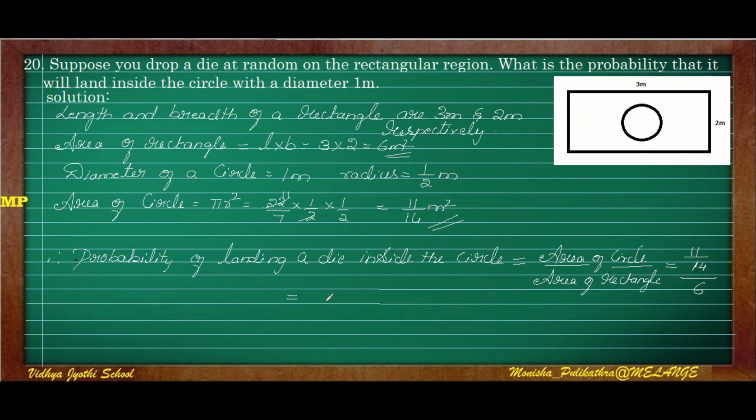If we take it in the reciprocal way, it becomes 11 by 14 into 1 by 6, which is equal to 11 by 84. So for this probability, 11 by 84, the die will fall inside the circle. I hope you understood this. If you have any doubt from question number 11 to 20, please comment on this comment section.